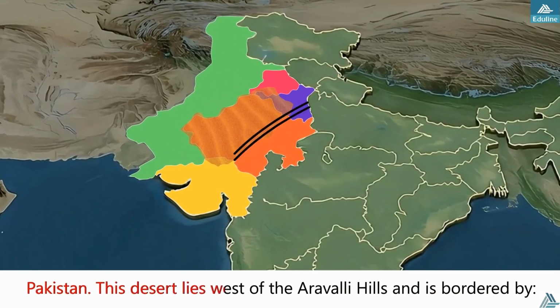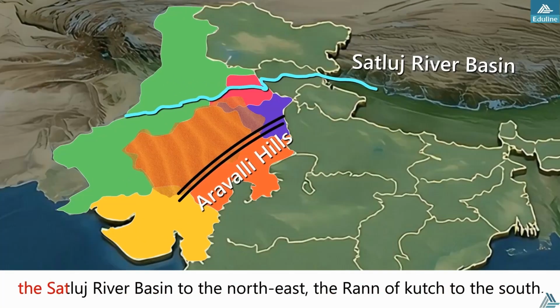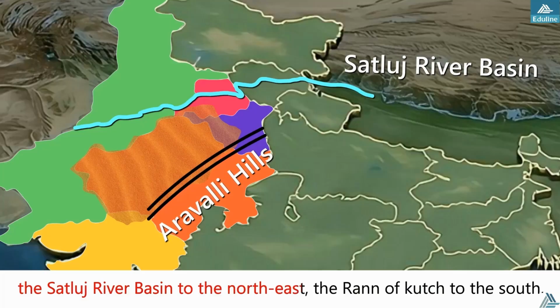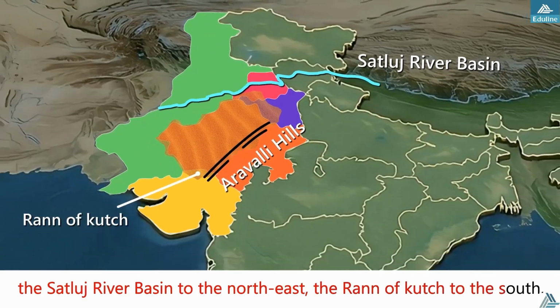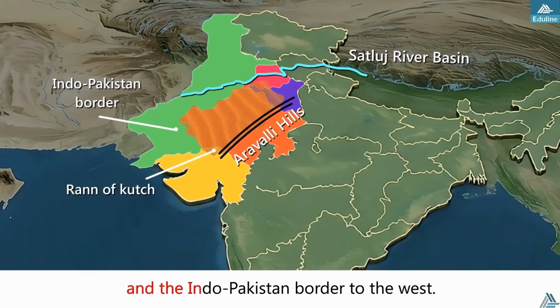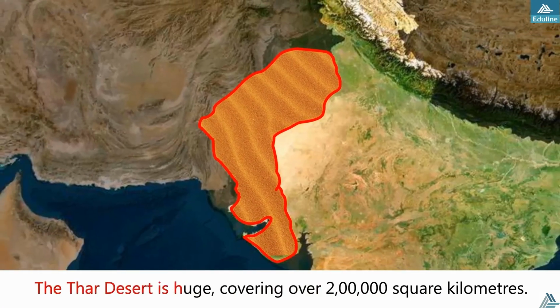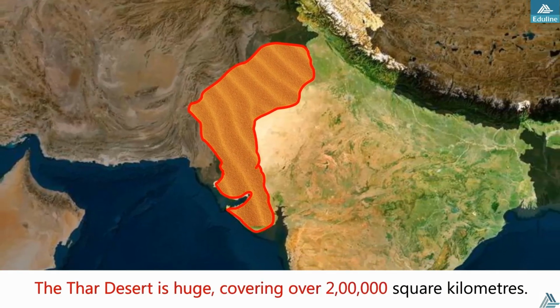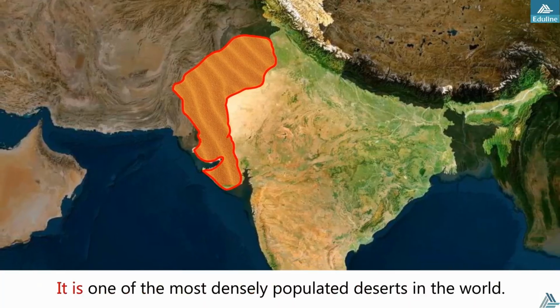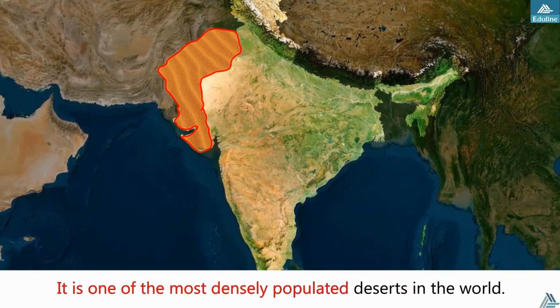This desert lies west of the Aravalli Hills and is bordered by the Satluj River basin to the northeast, the Rann of Kutch to the south, and the Indo-Pakistan border to the west. The Thar Desert is huge, covering over 2 lakh square kilometers. It is one of the most densely populated deserts in the world.